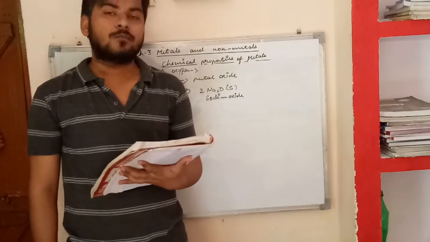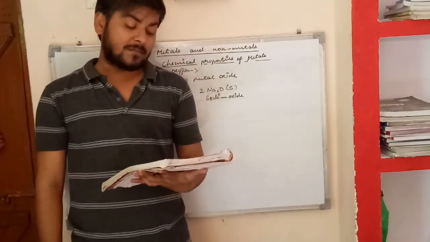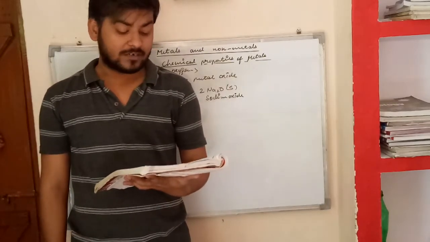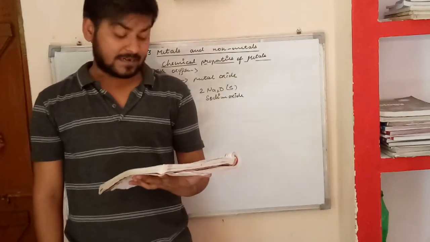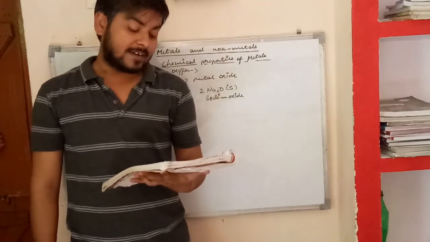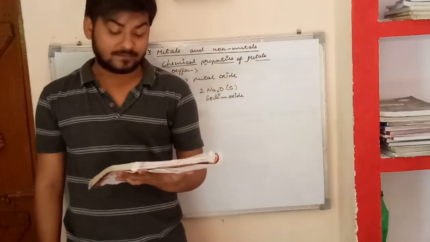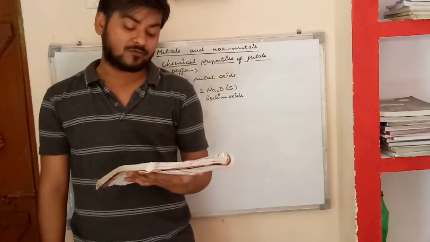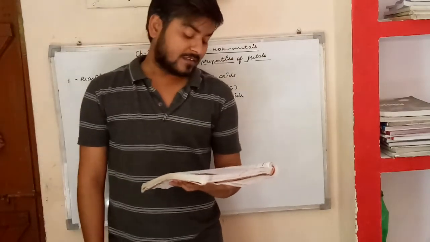Most metal oxides are insoluble in water, but some metal oxides dissolve in water to form alkalis. Sodium oxide and potassium oxide are the two metal oxides which are soluble in water. They dissolve in water to form alkalis.